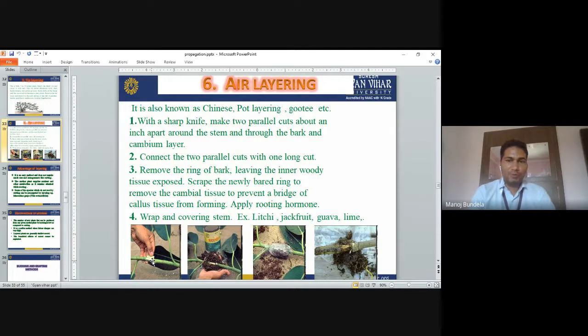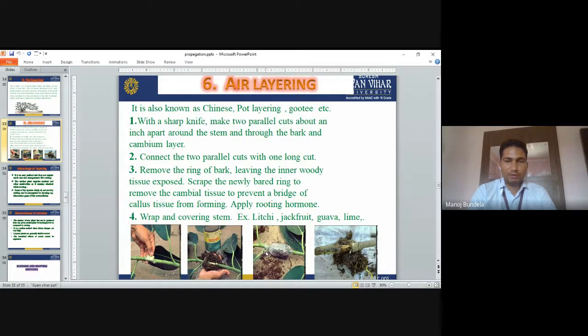Scrape the newly barked ring to remove the cambium tissue, to prevent a bridge of callus tissue from forming. Apply the rooting hormone. So like this we remove the ring, then apply the rooting hormones. We can use sphagnum moss, and then cover it with a plastic sheet.